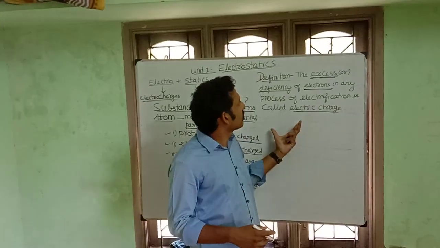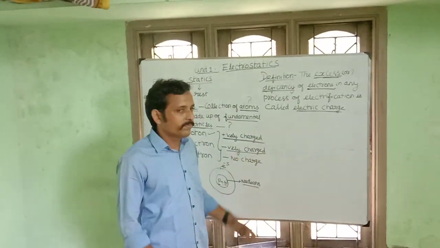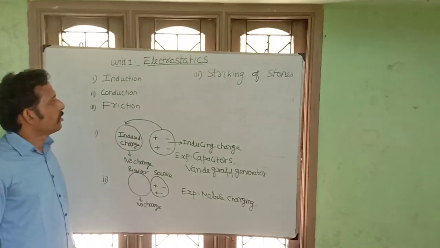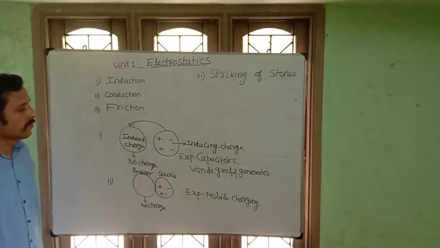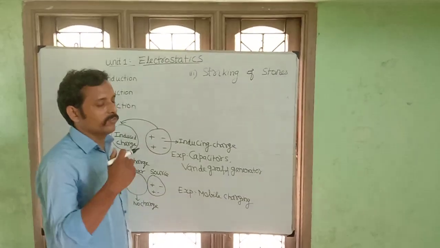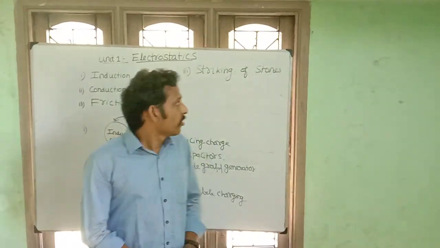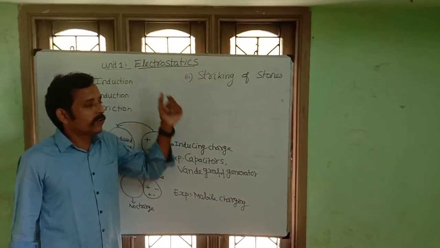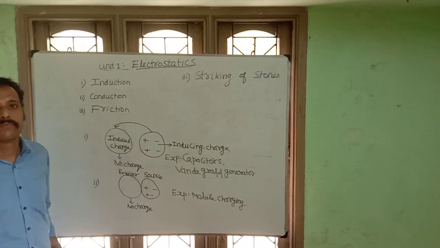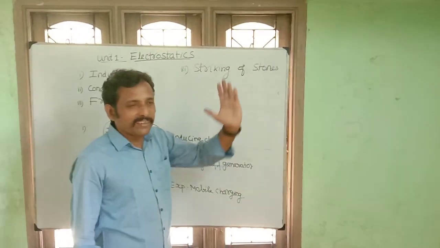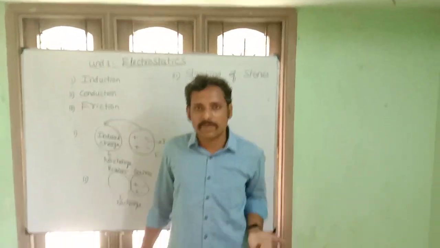Now let us see how these are transferred. What are the modes by which electric charge is transferred? In electrostatics, in day-to-day life also we can see electrostatic effects. You can see lightning, which is a natural process.